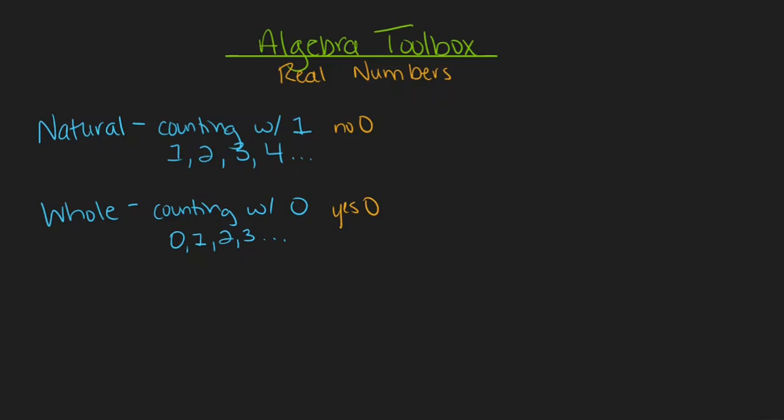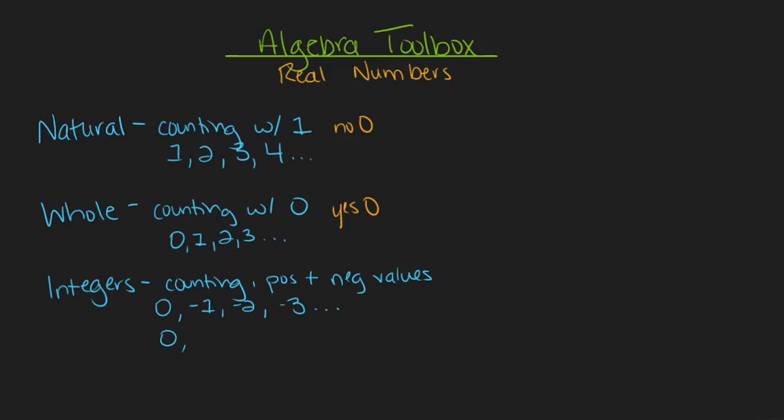The next category that we have is the integers. Integers are also counting numbers, but they can be both positive and negative values. That means that going down, we could start with a number like 0 and go to -1, -2, -3, and so on, all the way down to negative infinity. Or counting up, we could start with 0 and count up to 1, 2, 3, and all the way up to positive infinity.